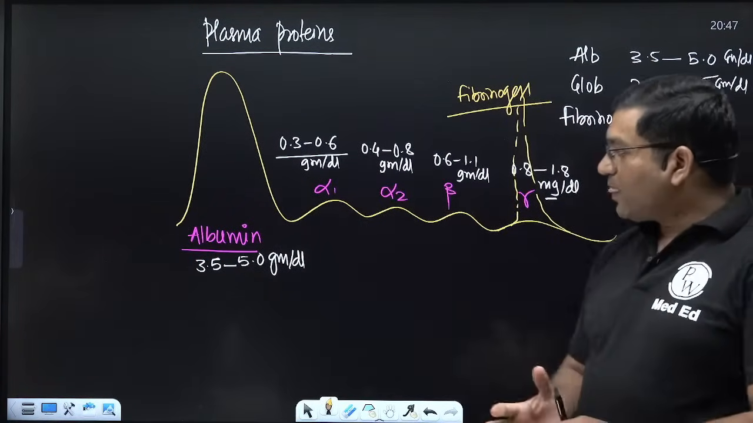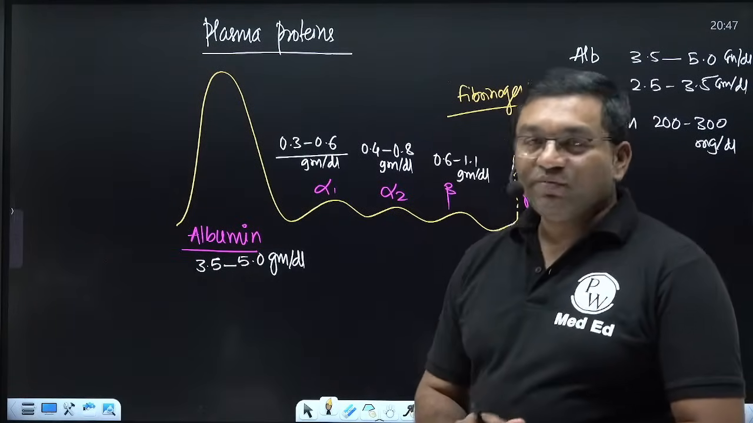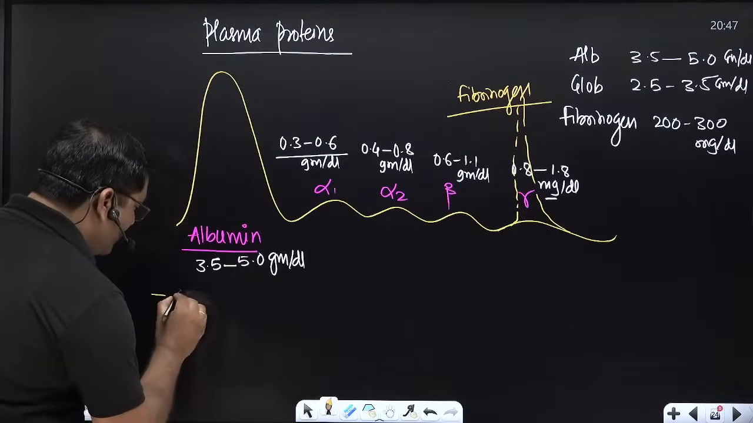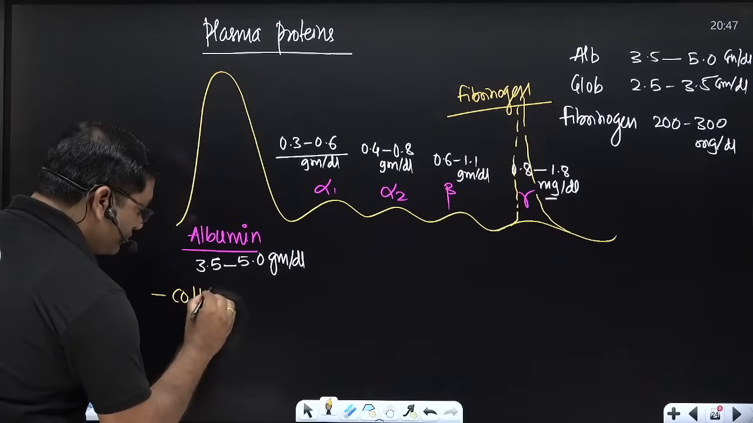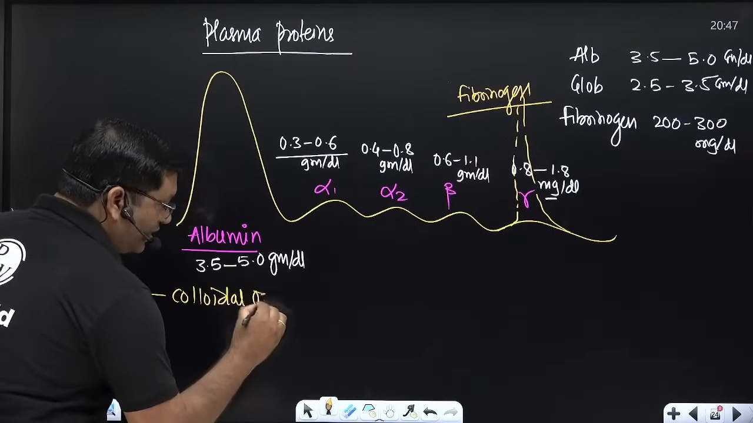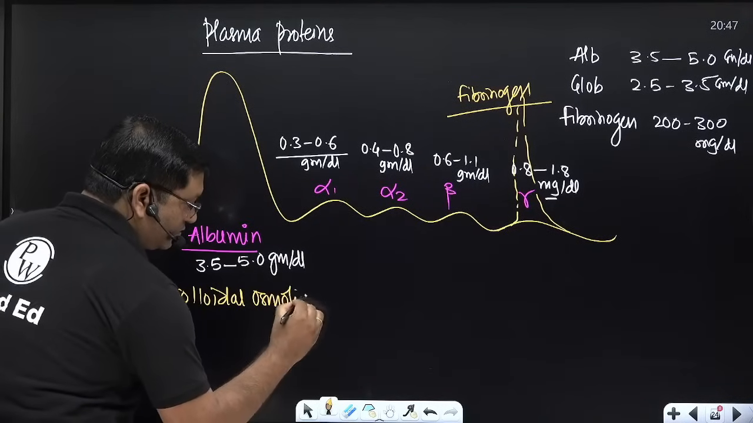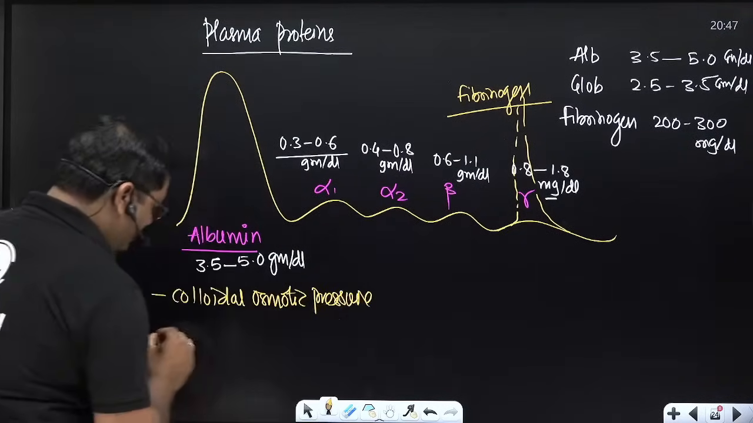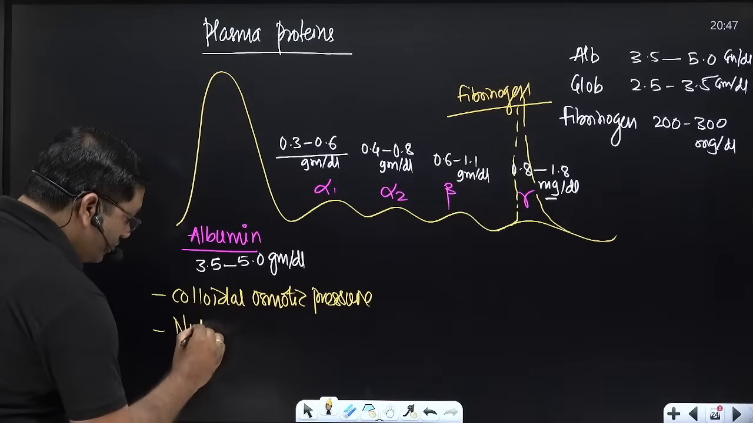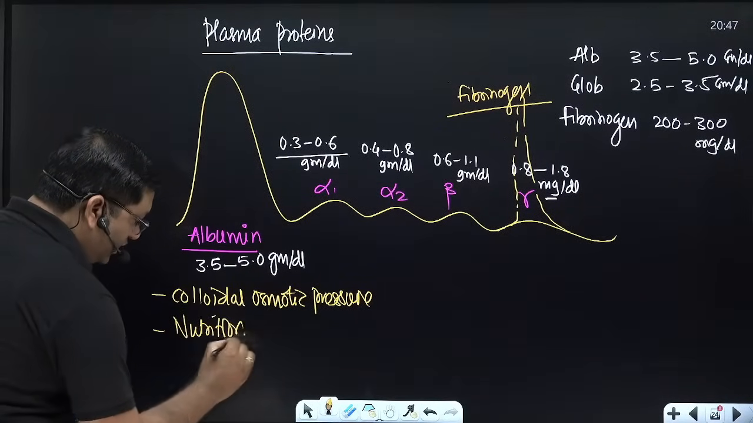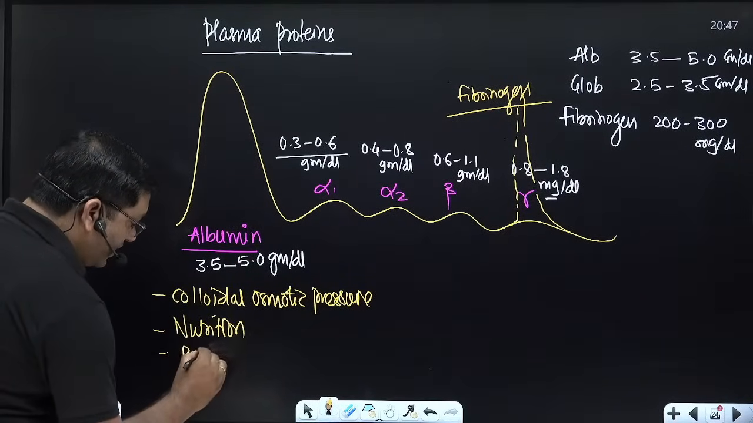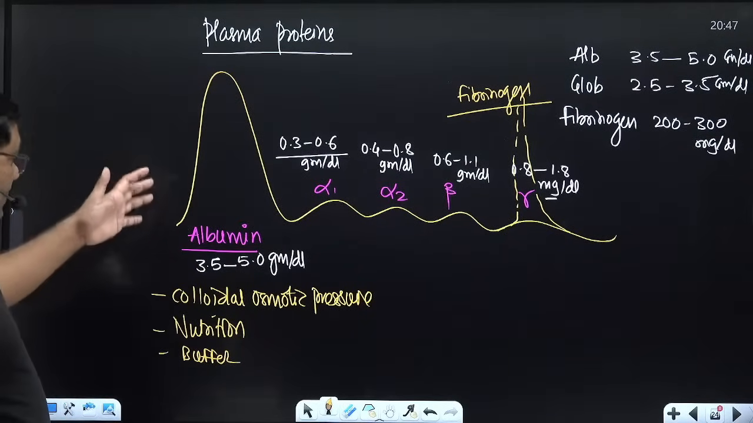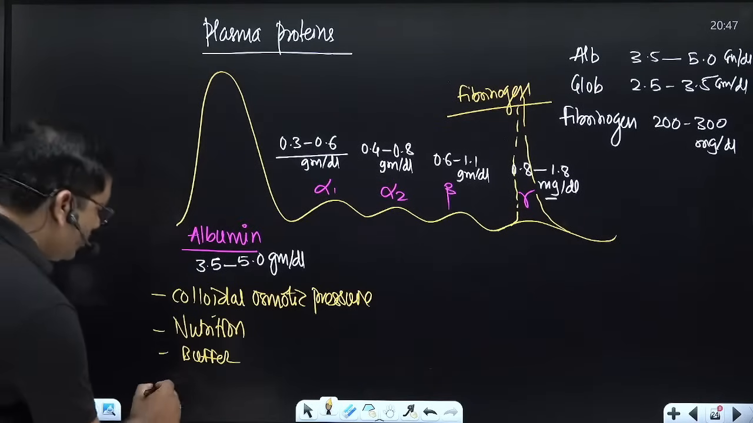Now, what are the functions of albumin? All of you know the functions of albumin. It is important for colloidal osmotic pressure. It is important for nutrition. It is important for the buffer mechanism, buffering action. And albumin is important for the